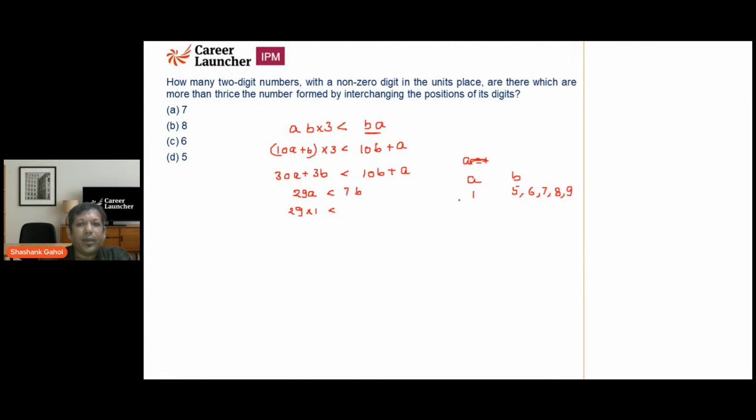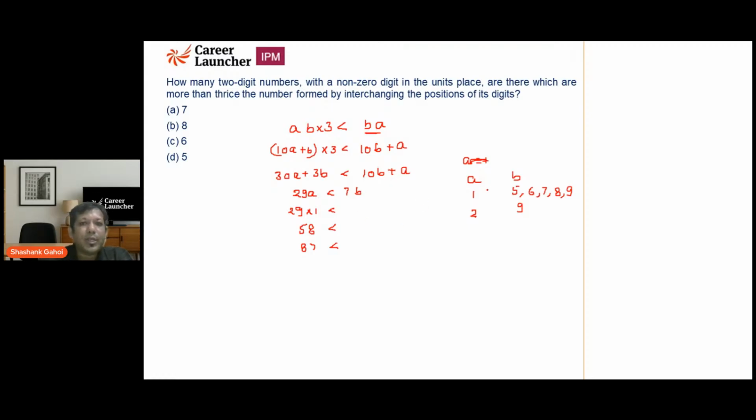Now let's give a value of 2. So 29 into 2 is 58, and 7 into b should be greater than 58. So there is only one possible value of b, that is 9. And what are the other possible values? Let's put a equal to 3. So 29 into 3 comes out to be 87. Now, because a and b are digits, b can never be greater than 9. B cannot be 10, b cannot be 11. So if a is equal to 3, I am not going to get any number.